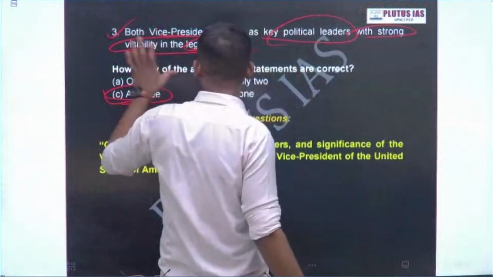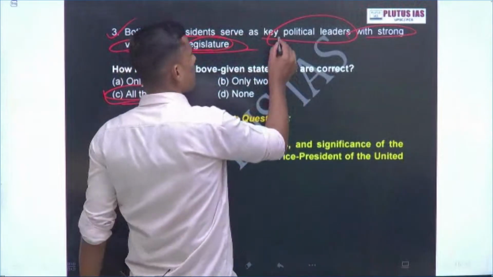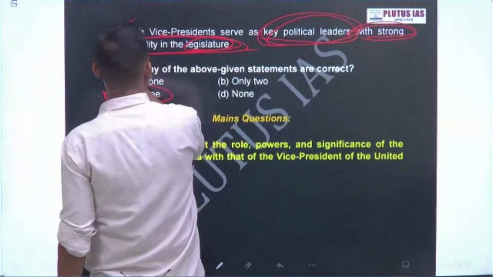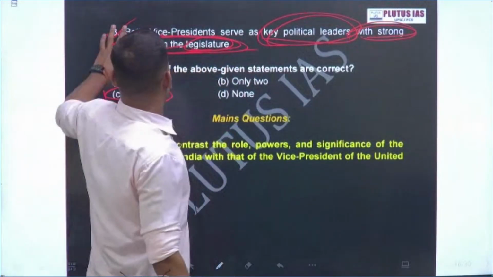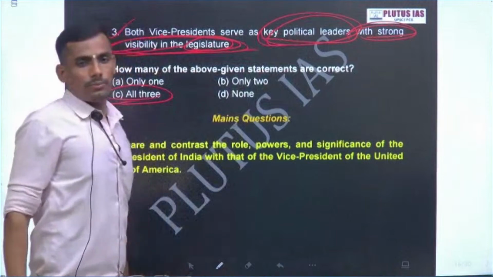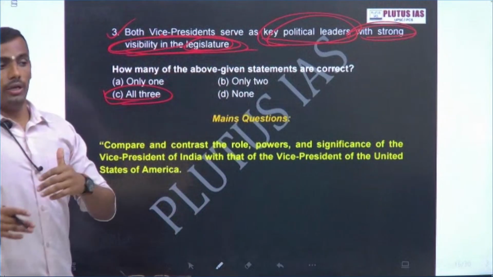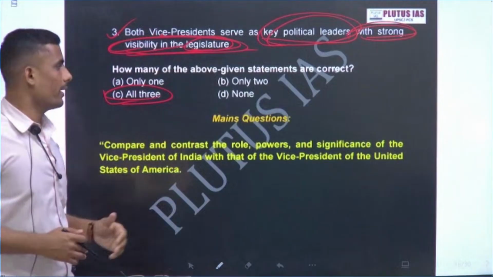And this statement, you can question whether they serve as key political leaders with strong visibility in the legislature. Political leadership you can question, but is this statement saying anything extreme, like very visible political bias?